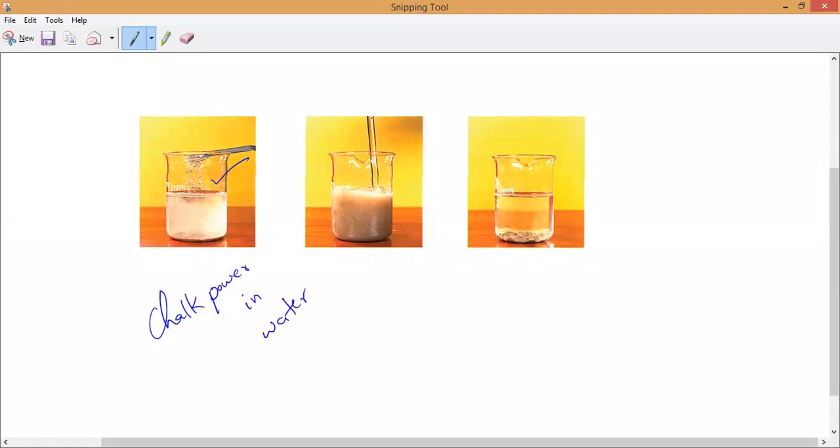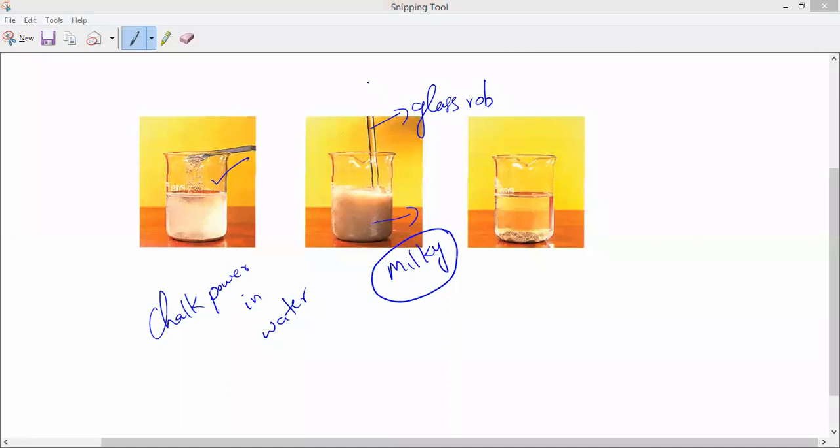Now, if I stir with a glass rod, if you stir with a glass rod, it will turn white in color. Have you noticed it? It will turn milky. Is it correct or not? Yes, sir. Does it turn milky or not? Now I leave it undisturbed to settle down.